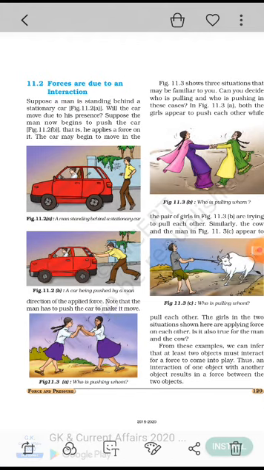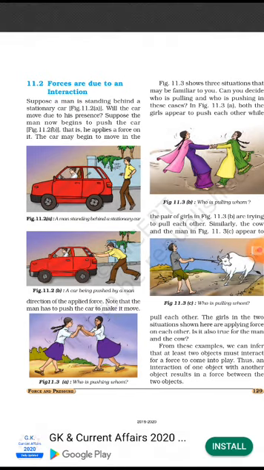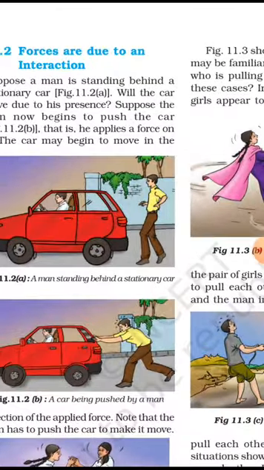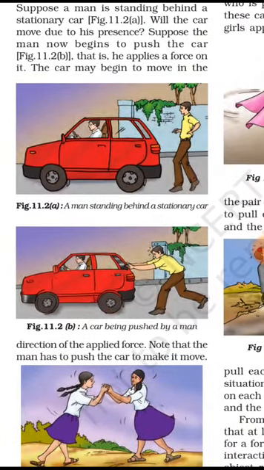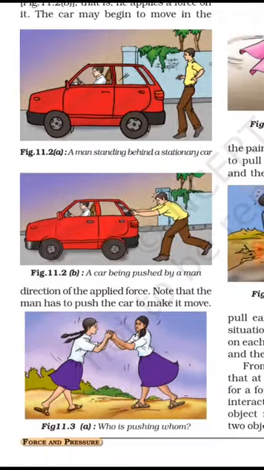Forces are due to interaction also. Suppose a man is standing behind a stationary car. Will the car move due to his presence? Never. Suppose the man now begins to push the car, that is, applies a force on it. The car may begin to move in the direction of the applied force, so the man has to push the car to make it move.